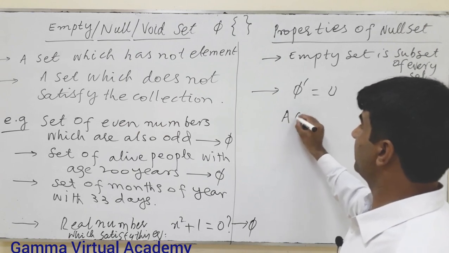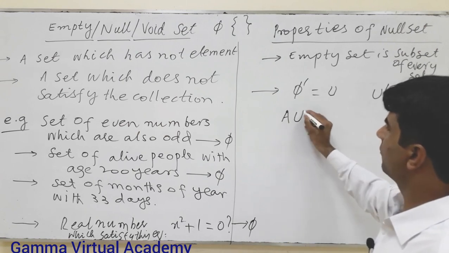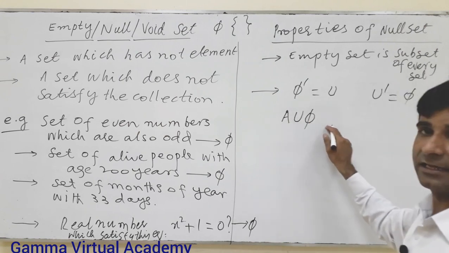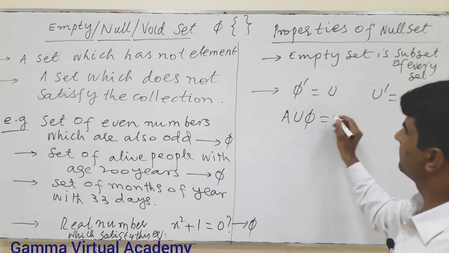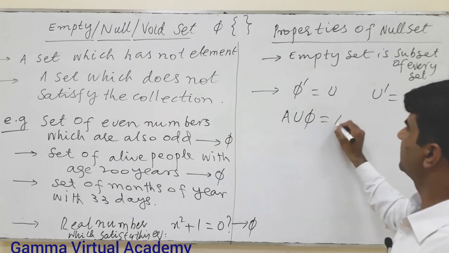Another property: when you find the union of the empty set with any set A, you will always get the same set A, which means there will be no difference in that set.